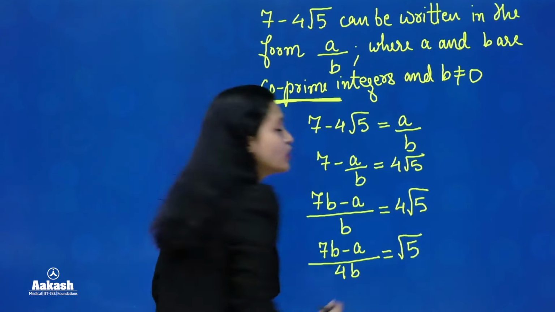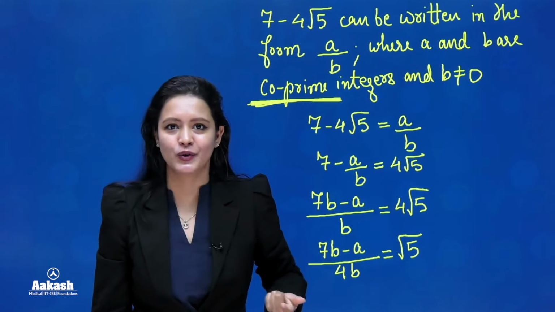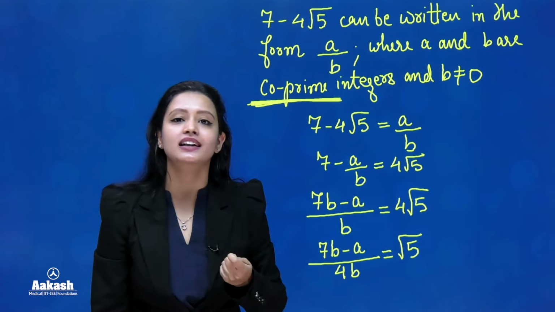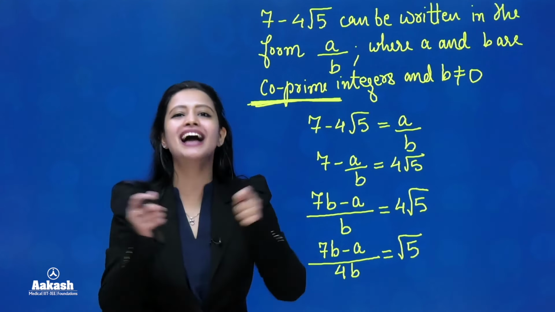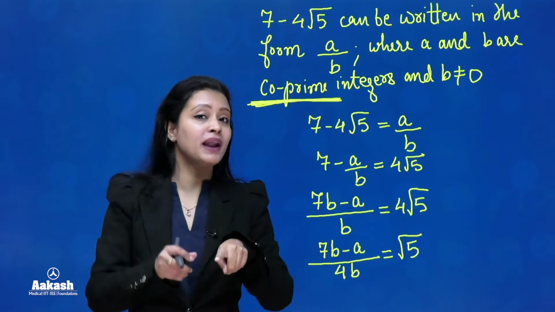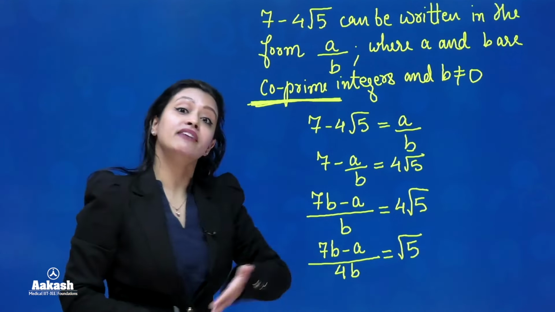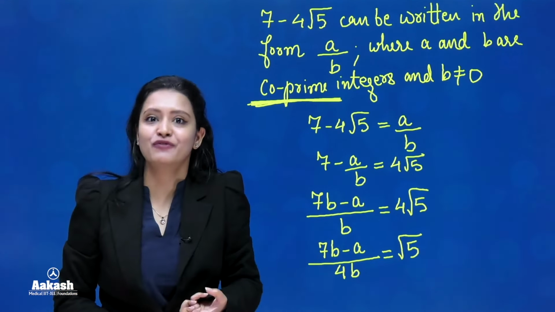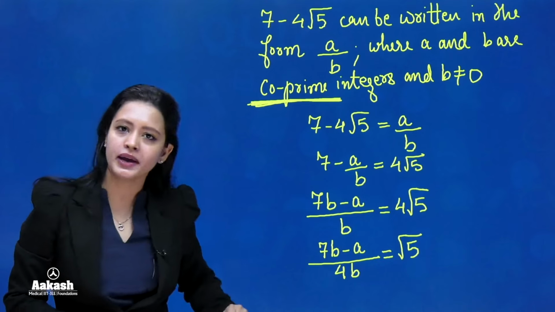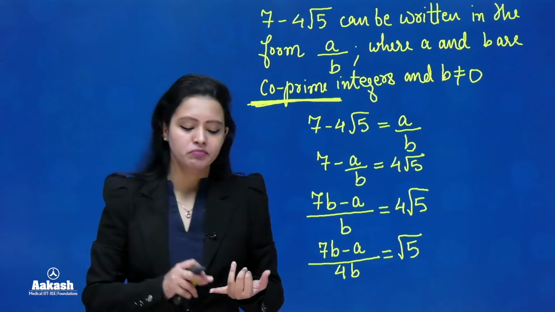Okay everyone? Now remember the properties of integers that you studied. So you studied that integers are actually closed under subtraction. That means if you subtract two integers, you'll get an integer. Also, if you multiply two integers, you'll get an integer. So 7 into B will be an integer. 7B minus A will also be an integer using the closure property for integers. Also, 4 into B will also be an integer. So now the numerator is an integer, the denominator is also an integer. Also, 4B is not equal to 0 because B is not equal to 0.